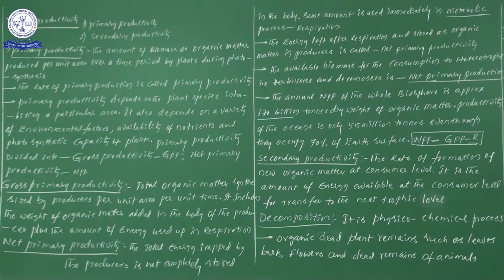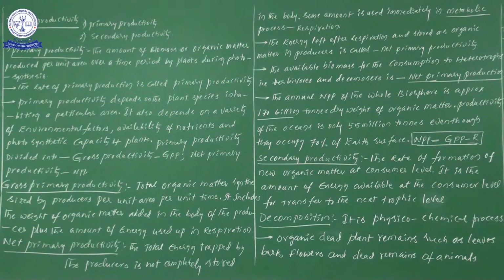So now what is the point I am going to give you? Primary productivity depends on the plant species inhabiting a particular area. Not only that, it also depends on a variety of environmental factors. So a variety of environmental factors also play an important role in the production of primary productivity, that is, biomass or organic matter. What are the environmental factors, sir? Now try to remember the photosynthesis factors.